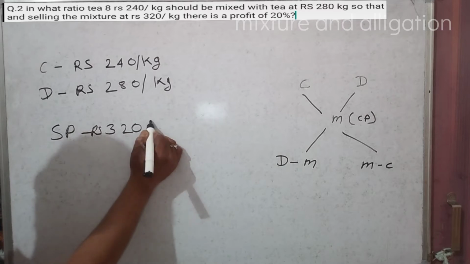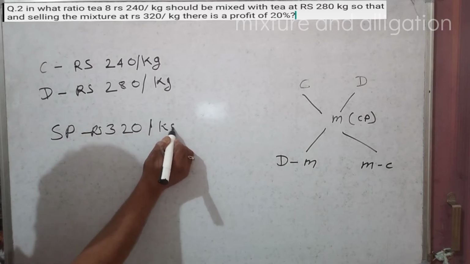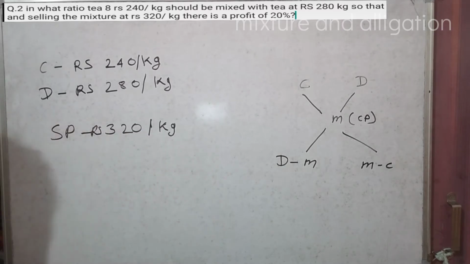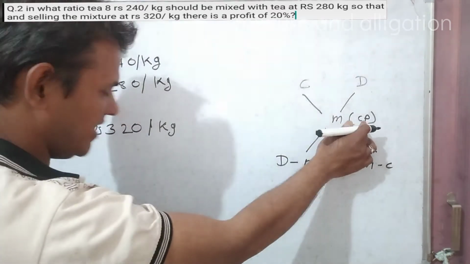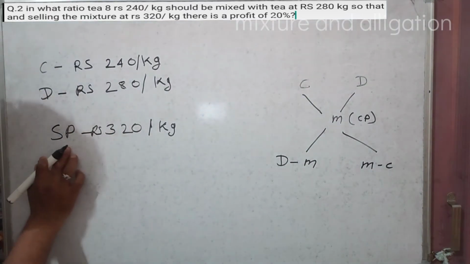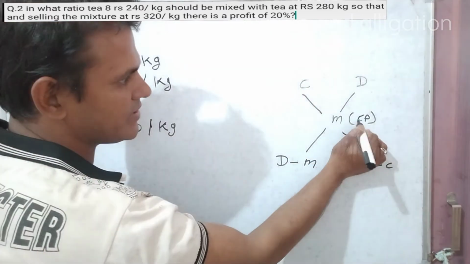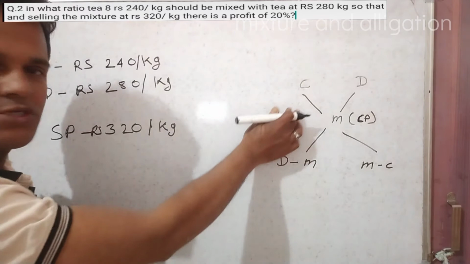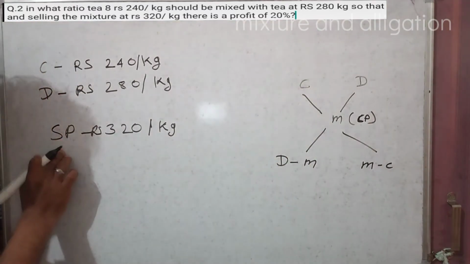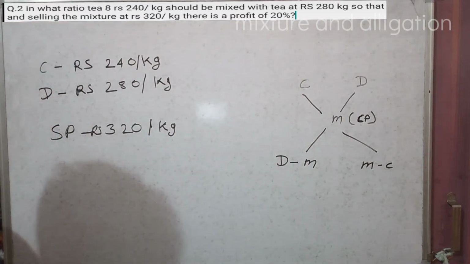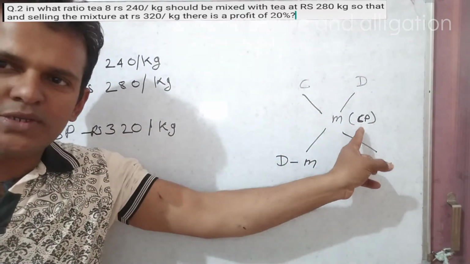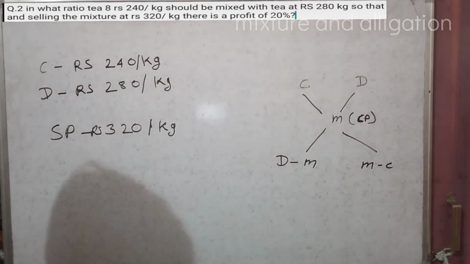Rs 320 per kg, right? So now see here, this is the selling price, and here the cost price should be given, but here the selling price is given. So we need to know first what the cost price is. So now see here, 20% is profit.